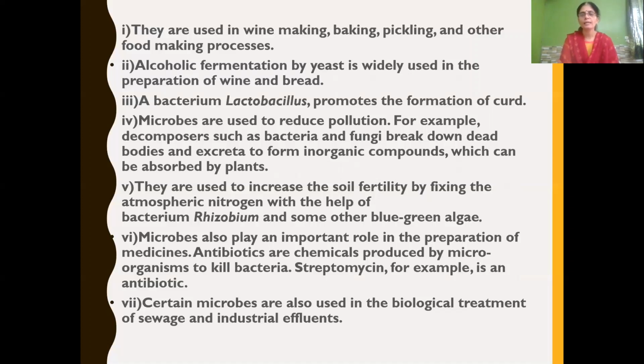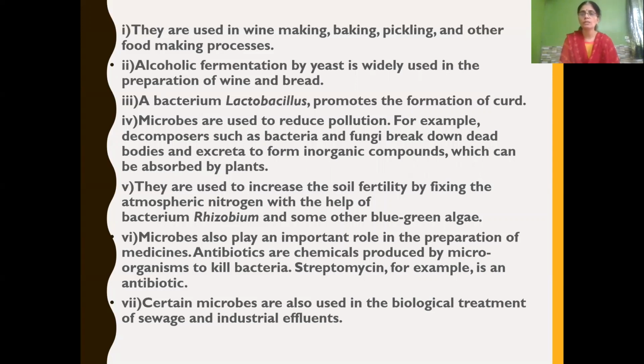Also, microorganisms are used to increase the soil fertility by fixing atmospheric nitrogen with the help of microorganisms called Rhizobium and blue-green algae. And microorganisms also play an important role in the preparation of medicines like antibiotics, or chemicals produced by microorganisms to kill bacteria. Examples of antibiotics: streptomycin, tetracycline, erythromycin. These are all common antibiotics used.